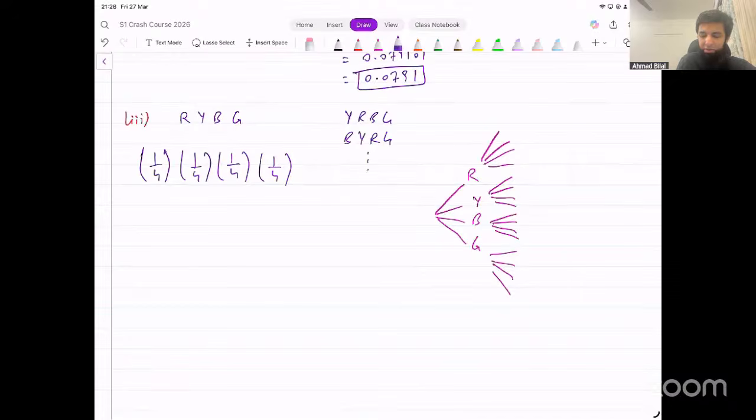How many such possibilities exist? There are four different colors. We can arrange them in how many ways? 4 factorial ways. There are 4 factorial such paths on the tree diagram that will give us 4 different colors. So for that reason, we multiply by 4 factorial, and that should give us the answer.